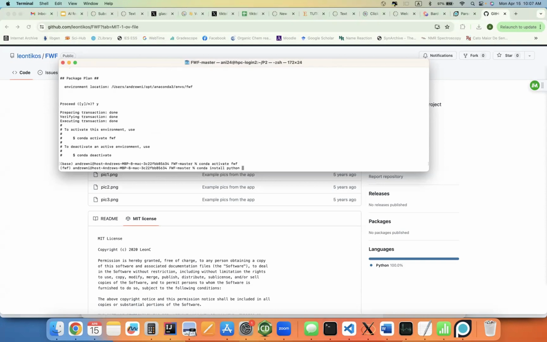Python, we want Python to be able to run the script. Python, pandas, matplotlib, seaborn, wordcloud. Don't worry about all these names. They're just the names of stuff that are used in this software. Again, I'm really sorry that the web app is down. And this will take a long time, so I'm skipping it now.